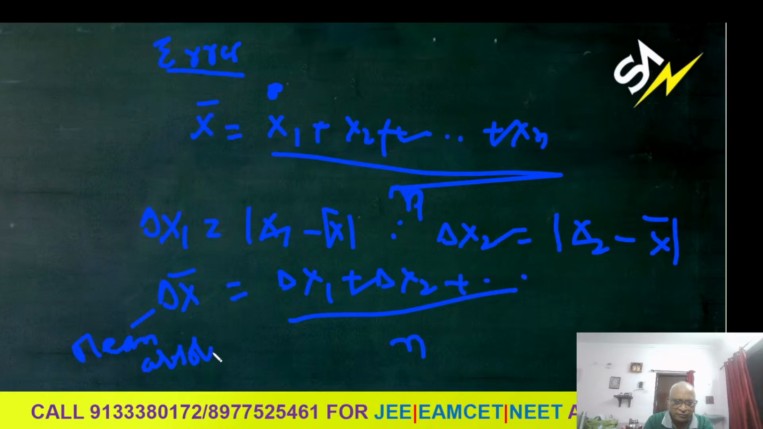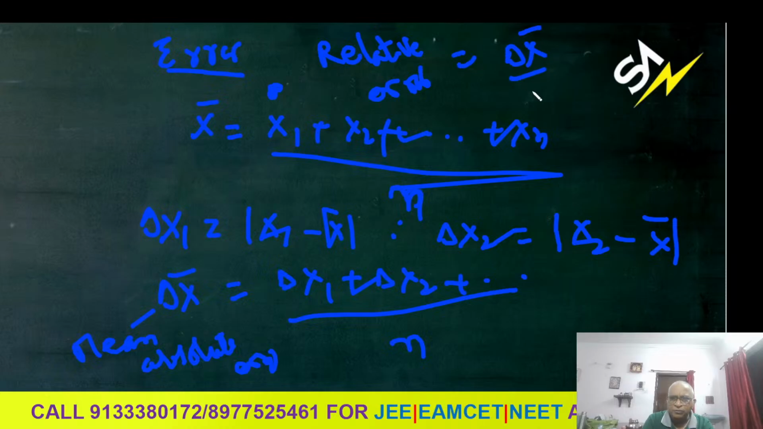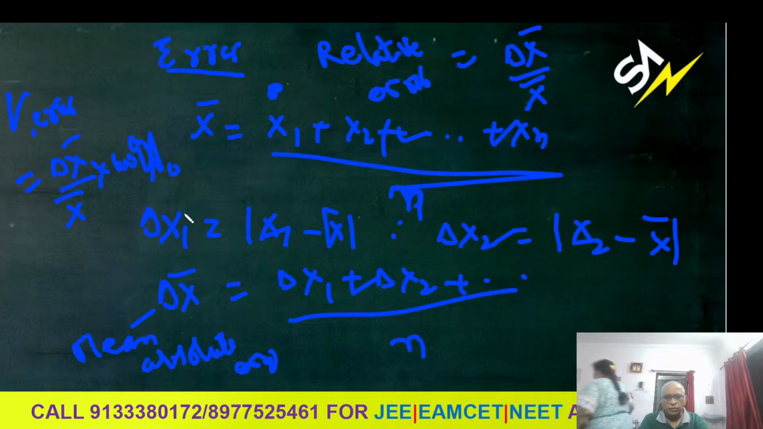What is relative error? I am writing here. Relative error means delta x bar by x bar, or delta x by x. What is the percentage error? Percentage error means delta x bar by x bar into 100%. That is how you are going to get it.